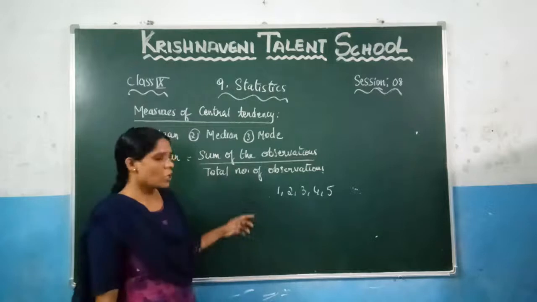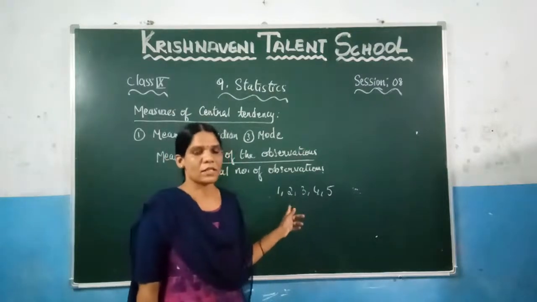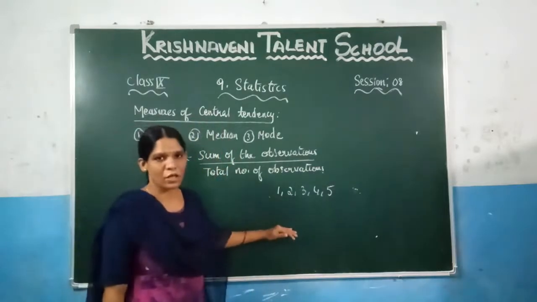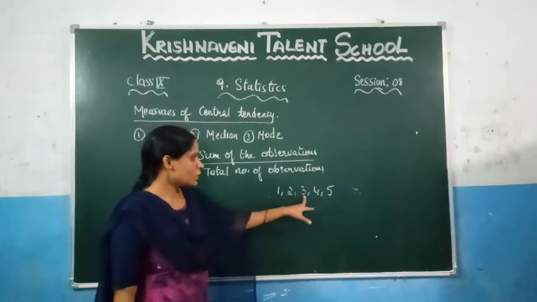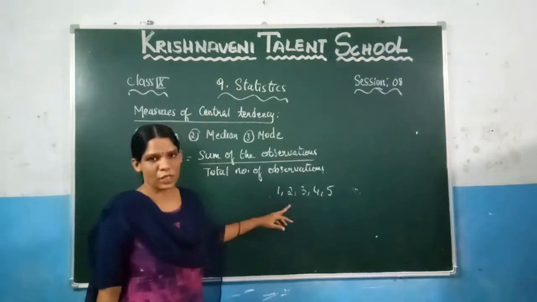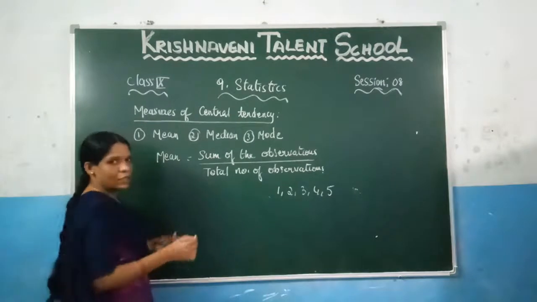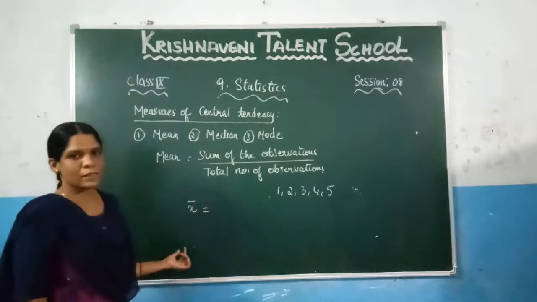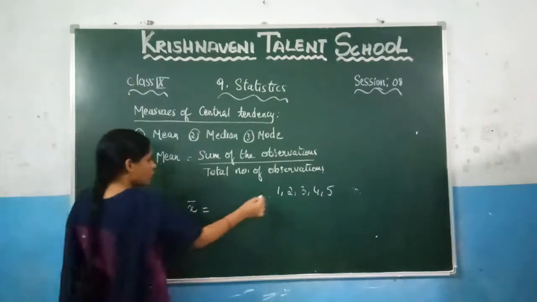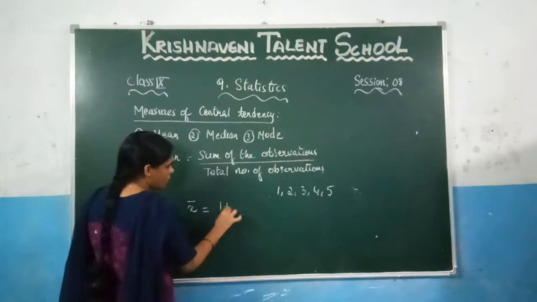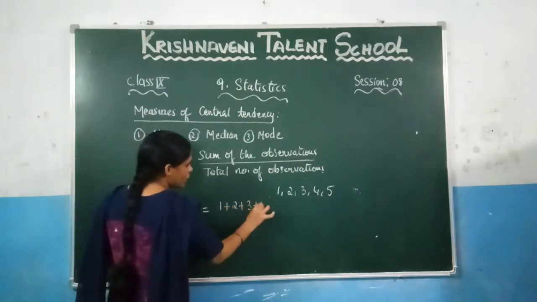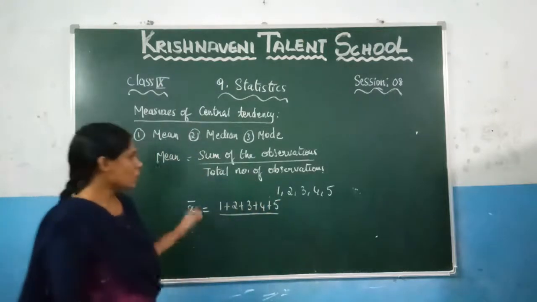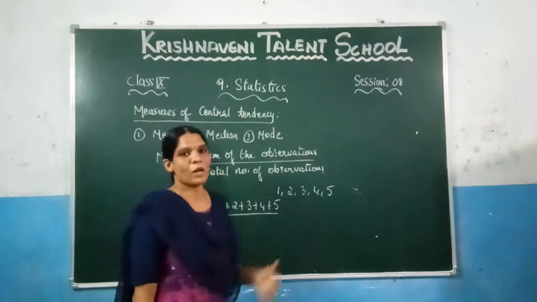Since it is raw data, how do you find the mean of raw data? Let us see. What is the formula? The sum of the observations by the total number of observations. What are the observations here? 1, 2, 3, 4, 5. You can denote the mean by x bar. This is the symbol for mean. Take the sum of the observations, which is 1 plus 2 plus 3 plus 4 plus 5. And what is the denominator? The total number of observations.